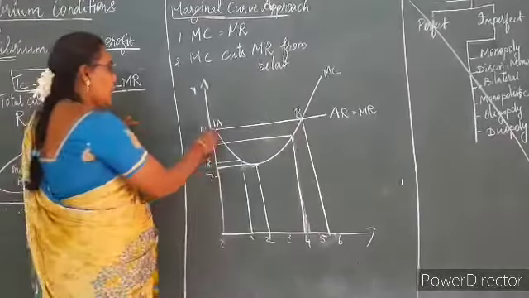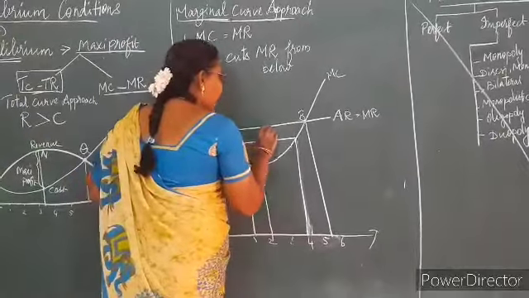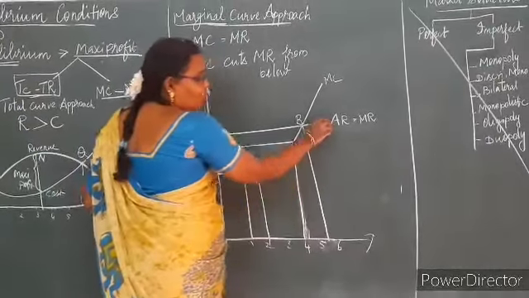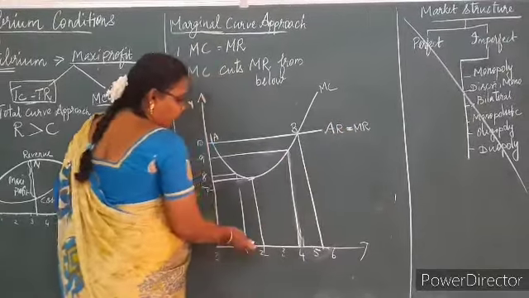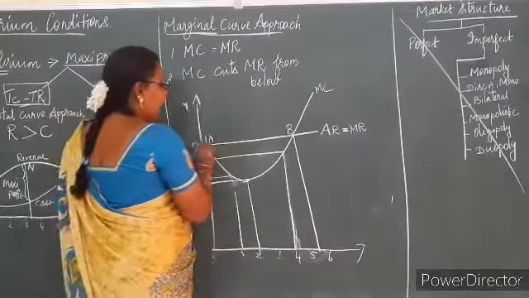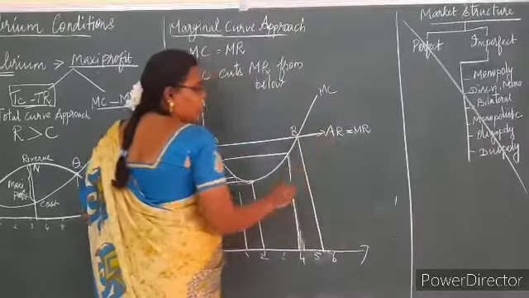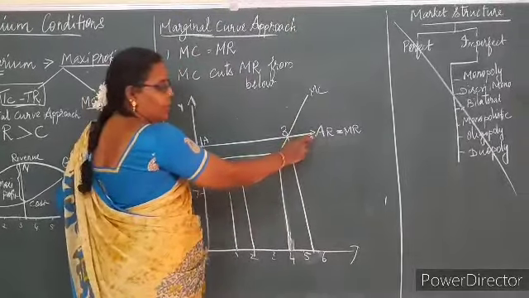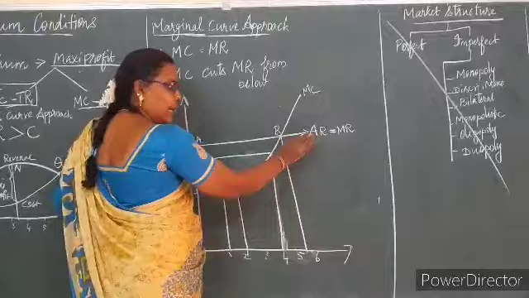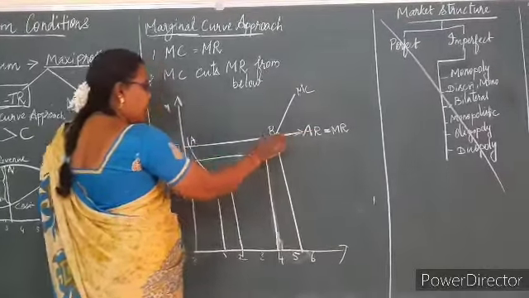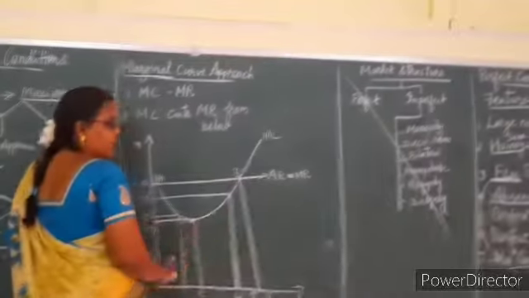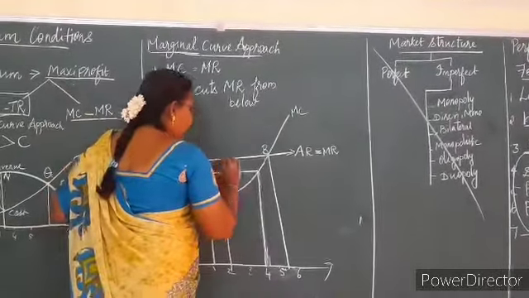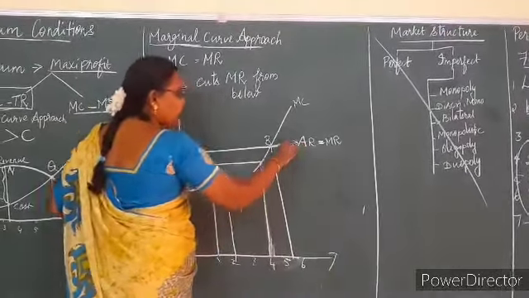Already we have learned that in constant pricing, AR is equal to MR. So the AR curve and the MR curve are parallel to the x-axis. It will be a horizontal line. So this is AR, and AR is equal to MR. So the AR curve and MR curve are both the same. This is horizontal, parallel to the x-axis. So I have drawn the AR and MR curve.